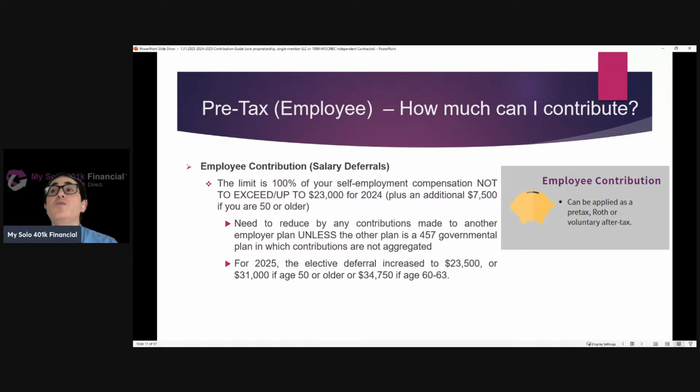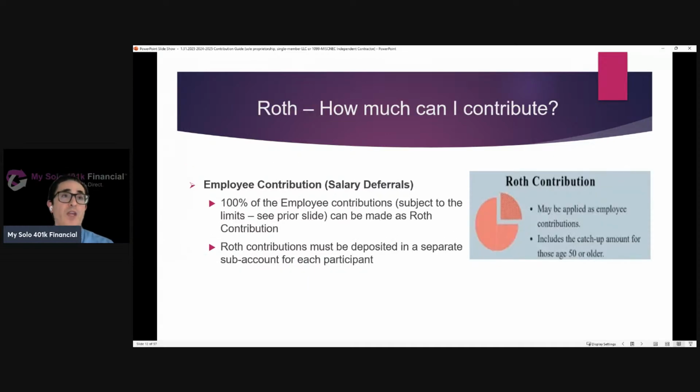Now, another key point to understand is that when we're talking about the employee contribution limit, it applies at the employee level. So across all the plans that the employee contributes to. So in other words, if that self-employed person has a day job and maxes out contributions to their day job 401k, they're not going to be able to make any more employee contributions to the solo 401k because the employee contribution limit applies at the employee level. Now, one exception to that requirement to aggregate across all plans that the employee contributes to is a 457 governmental plan. In that case, contributions do not have to be aggregated.